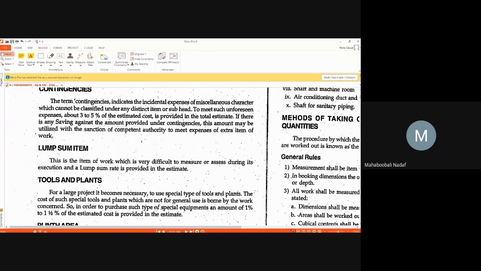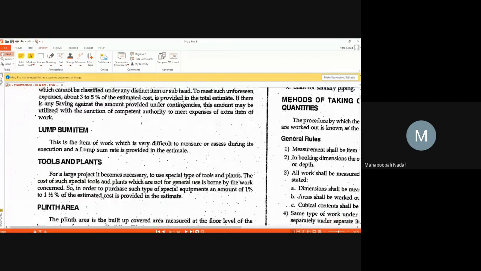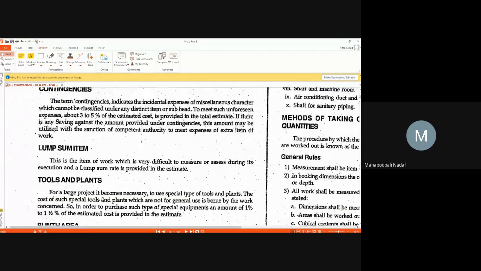So for this also generally rates are not fixed in the BOQ. You want to add some additional amounts in the cost, so that is called tools and plants. Generally 1 to 2% is added to the total cost. Okay. Now after calculating the rate of each item, you will get the cost of all items.